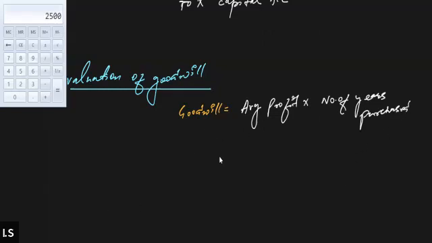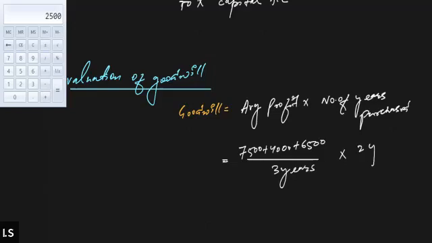Now to find the average profit, we will add the last 3 years profit and then divide it by 3. The last 3 years profit is 7,500, 4,000, and 6,500. 7,500 plus 4,000 plus 6,500, we will divide this value by 3 and again multiply it with 2 years.